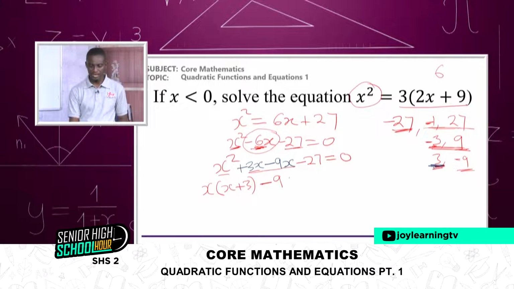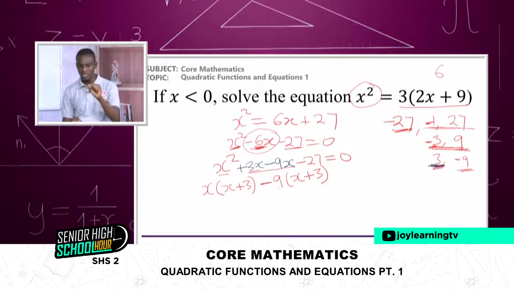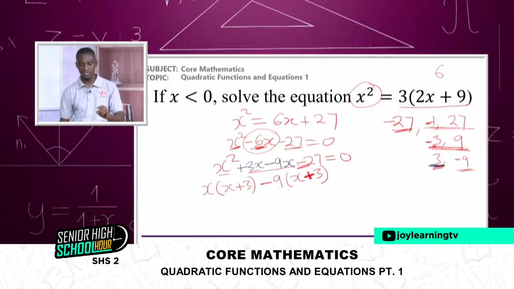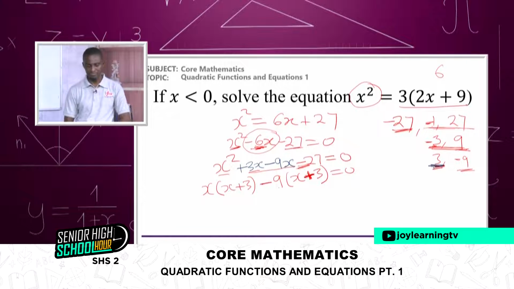We can say negative 9 out. We have x, and put positive 3 here so that negative 9 times 3 gets back the negative 27.